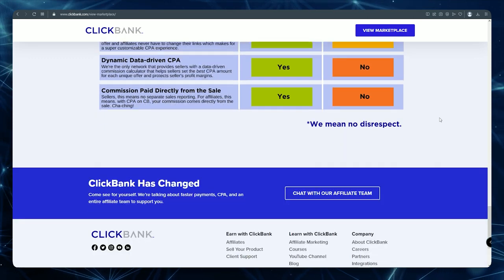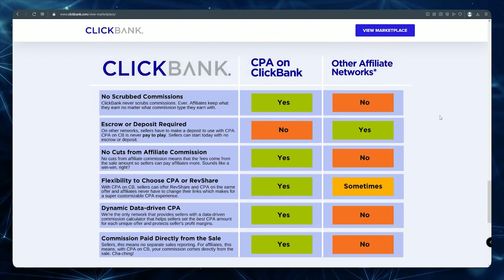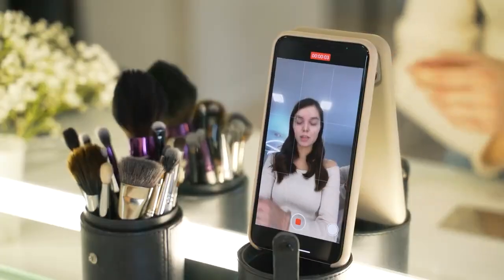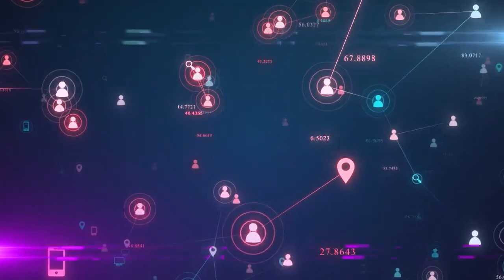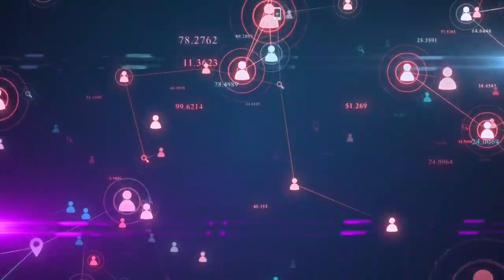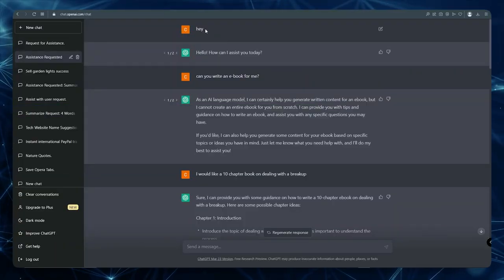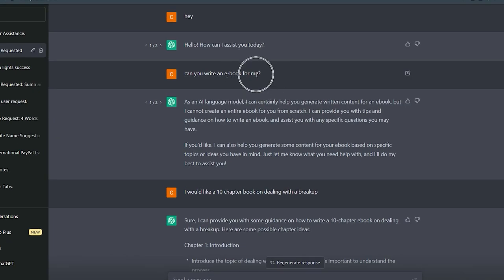Let's imagine, for instance, that you wanted to advertise a product on ClickBank where you could earn about $1.60 for each convert you received. Of course, you must ensure that you have a thorough understanding of the nature of the product in order to advertise it in the most effective manner. However, giving away a free ebook on TikTok is the best approach to attract people to click your ClickBank affiliate links. Then, as you can see, I began another chat and said, "Hey, can you write me an ebook?"